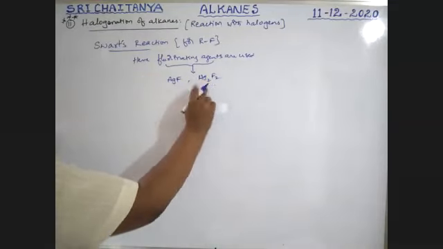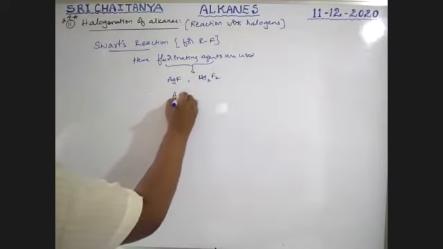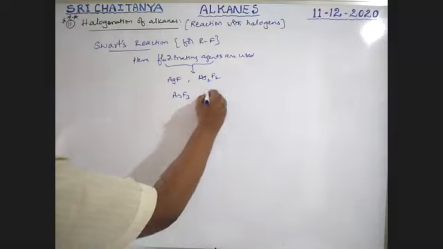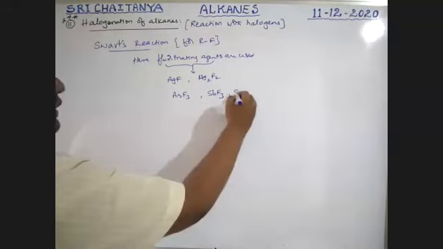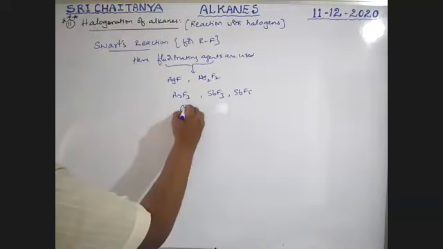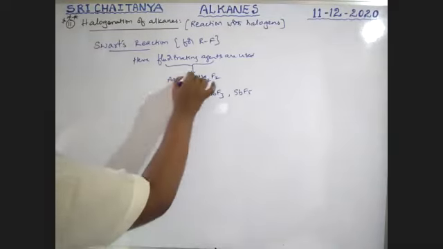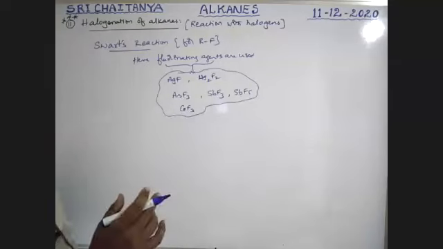When these are used, fluorine is supplied, boys. Or AsF3, SbF3, SbF5, or CoF3, cobalt fluoride. So these are the fluorinating agents. Any one of these fluorinating agents is used.